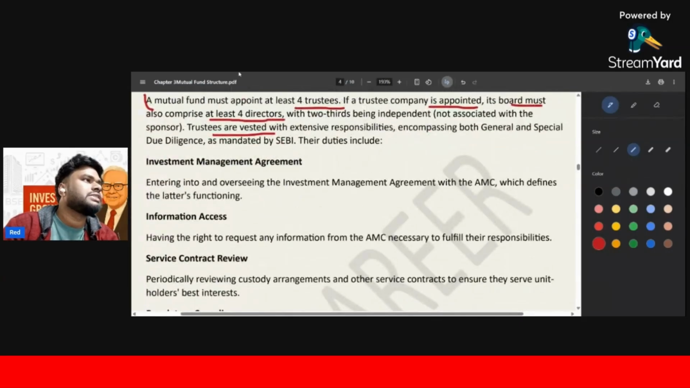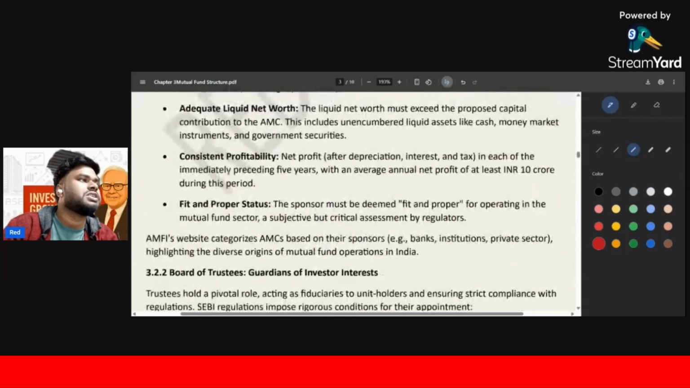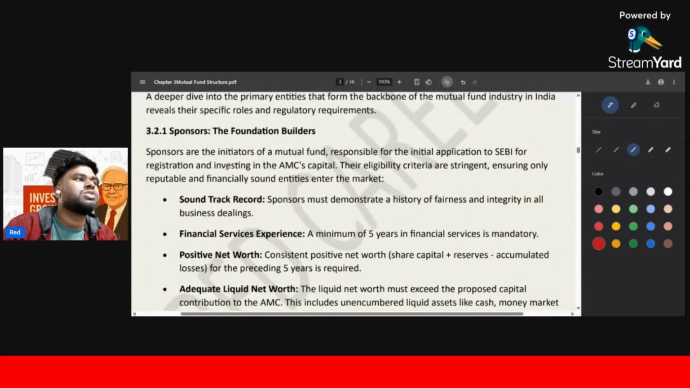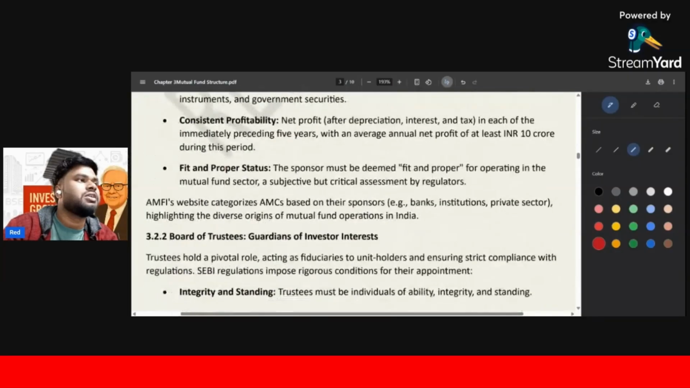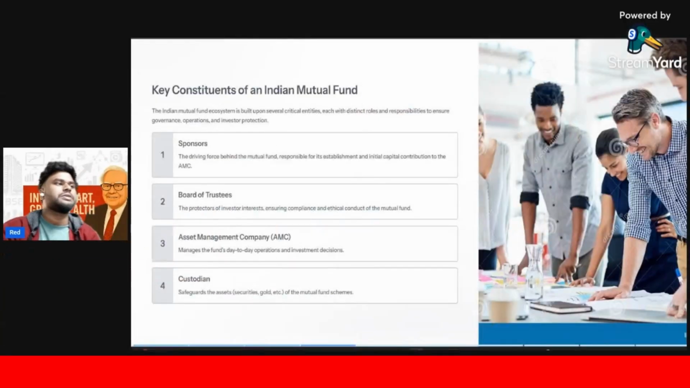Now, this is the most tough concept of this particular chapter, that is, the sponsor's eligibility and the board of trustees. You have to study both of these things very well in this chapter. Let's move on to the PPT.